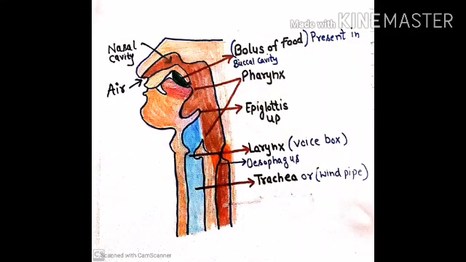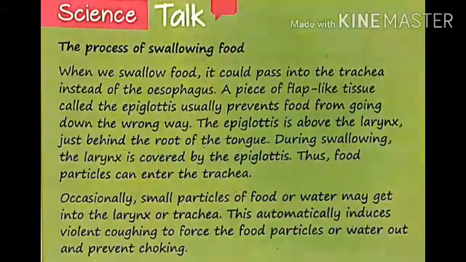Both food and air pass through the pharynx. It carries air from the nasal cavity to the larynx, which further carries air to our lungs, and it receives food from the buccal cavity and transports it into the esophagus. Next is science talk. How the process of swallowing of food takes place is explained here.